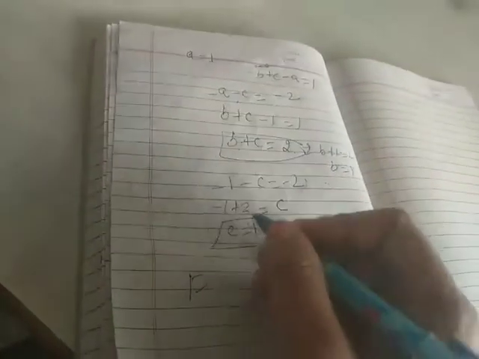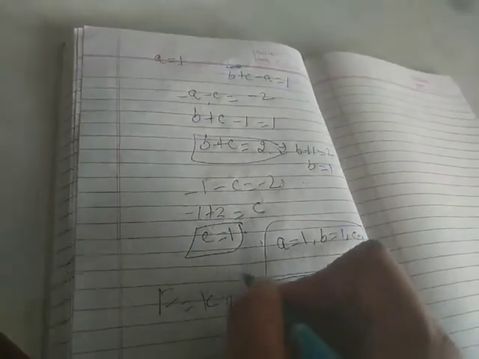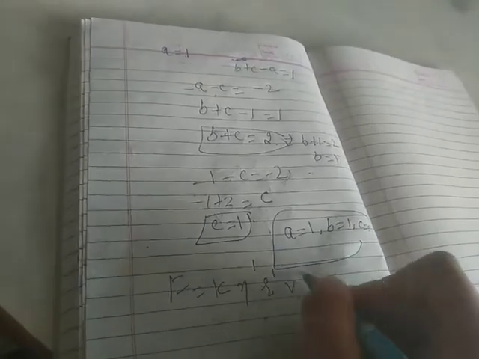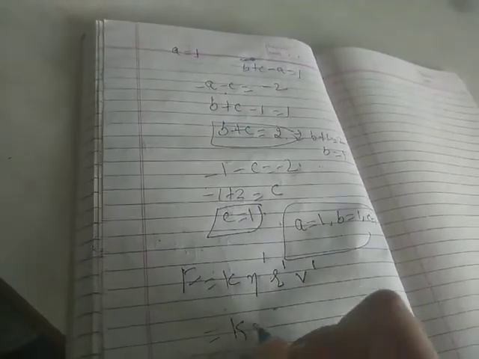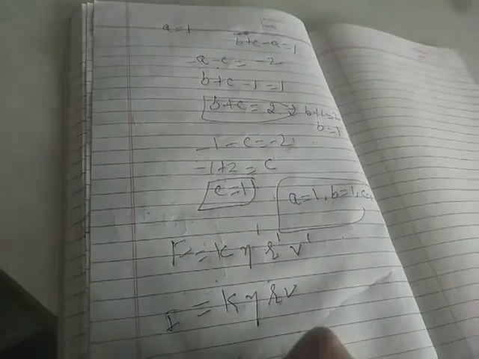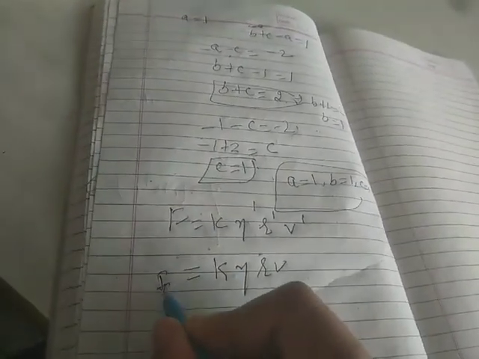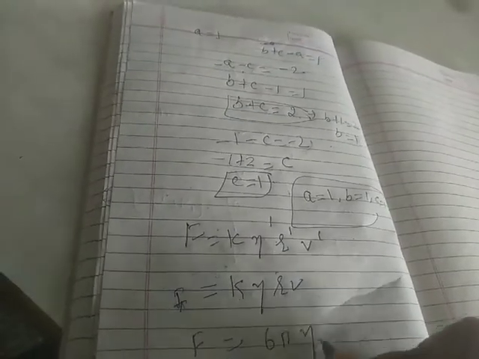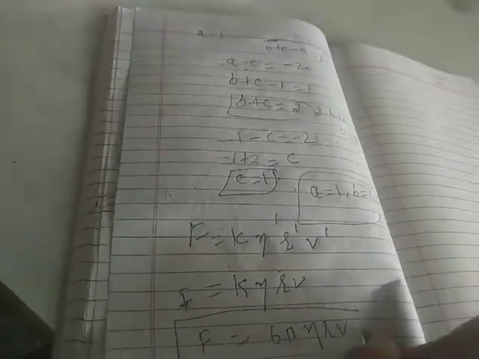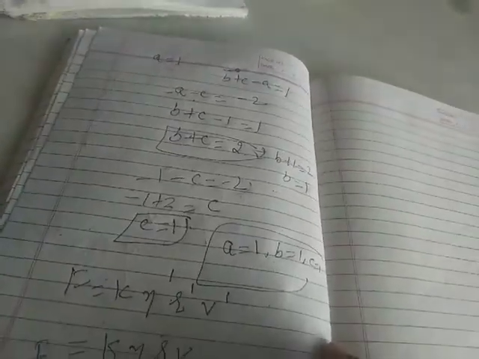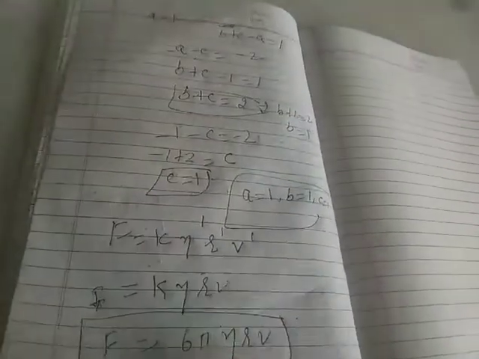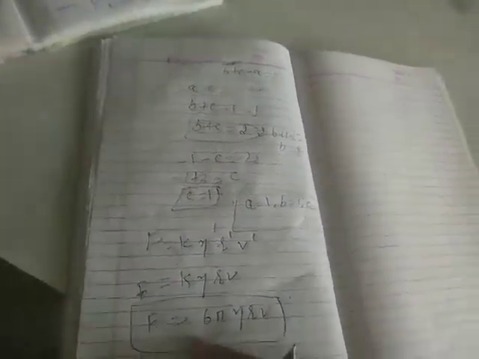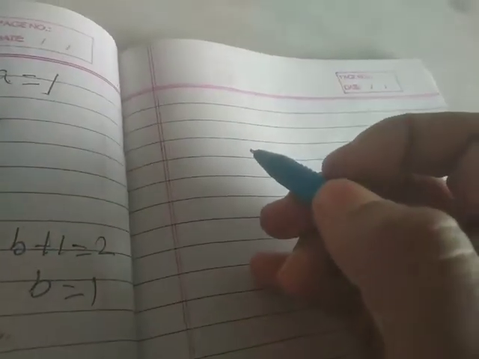So this F will be equal to k eta raised to power 1, r raised to power 1, v raised to power 1. So we can say that F is k eta r v, where k is the constant, so its value we can find experimentally, 6 pi eta r v. This is the force, and this is called the Stokes law. Clear? Now this velocity v is the velocity with which any spherical body is moving.